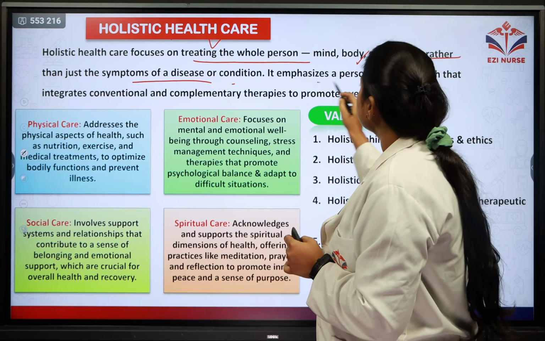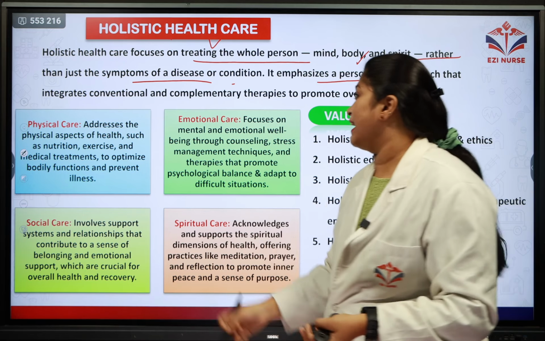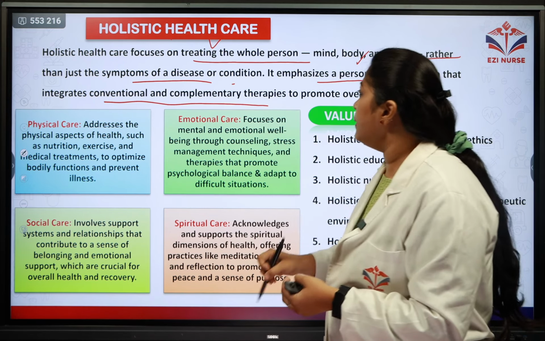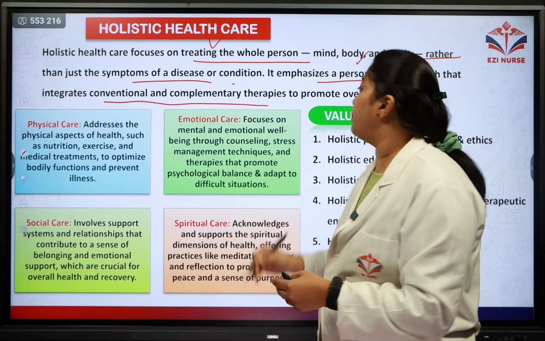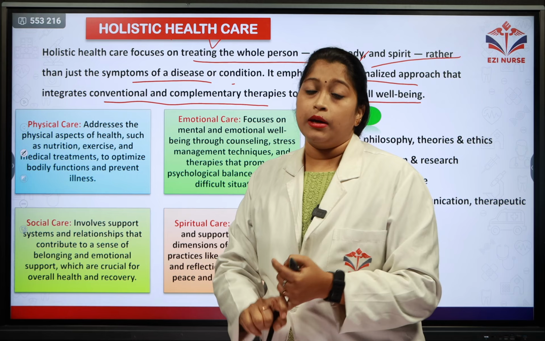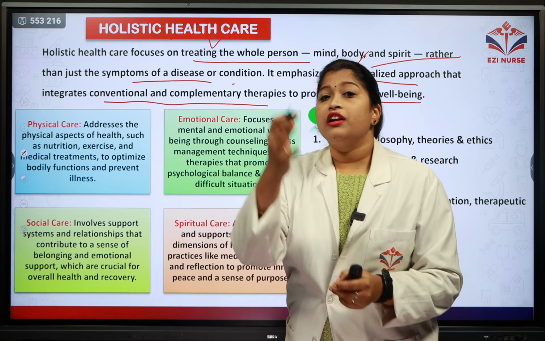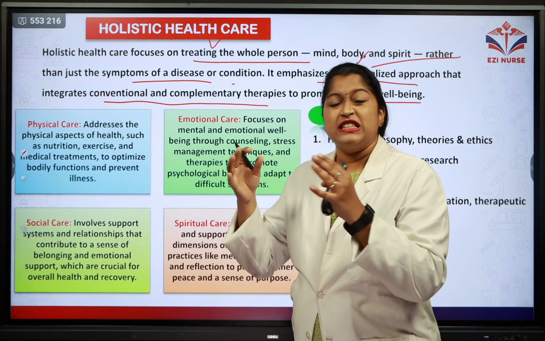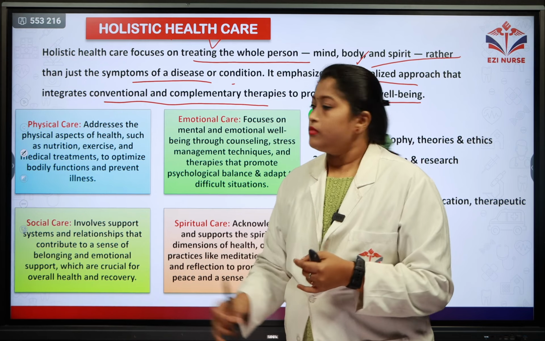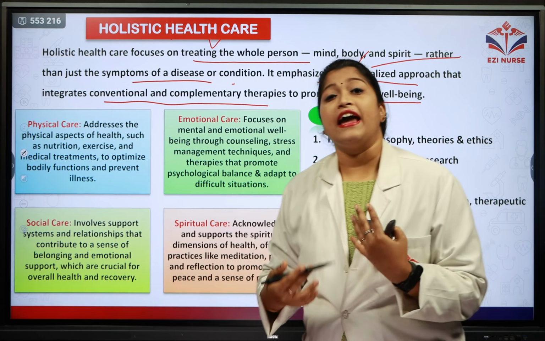Here we can see it is emphasizing a personalized approach, integrating the conventional and complementary therapies in order to promote overall well-being. For example, psychological therapy to treat the mind and certain other therapies particularly to treat the soul and spirit of that person. So let's see under this holistic care, which are all the different cares included.